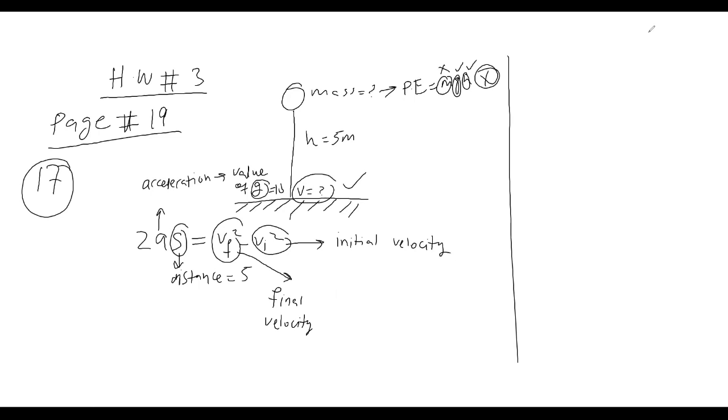So final velocity, initial velocity, distance. Initially, when the object is here, its velocity is 0. Initially its velocity is 0, that's why its kinetic energy is 0.